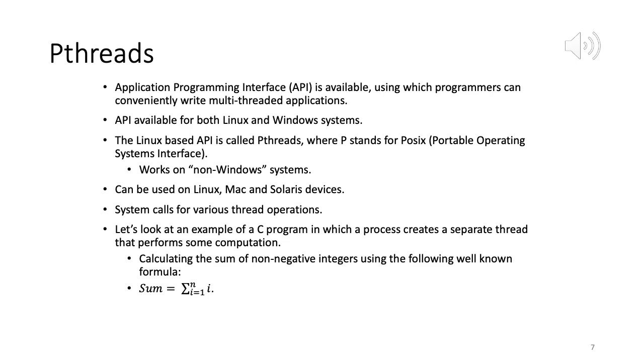Okay, so if n is 10, then 1 plus 2 plus 3 plus 4 all the way up till 10. Okay, so we'll see how we can write a program that does this, using the pthreads API, which has various system calls for thread operations.